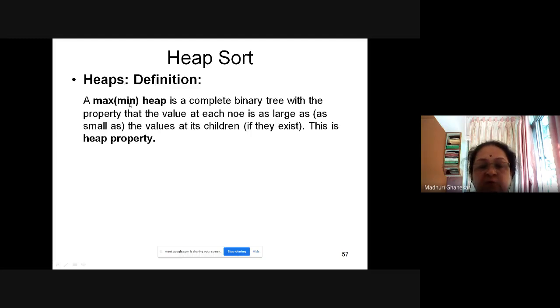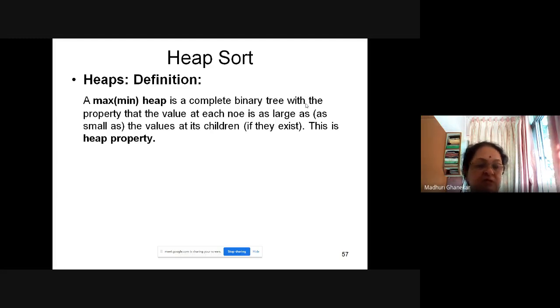Now I'll explain what a min heap is. You will observe that brackets were used two times. Now we will consider the min heap, so drop the word max. A min heap is a complete binary tree. Remember, it is a binary tree, that too complete or almost complete.